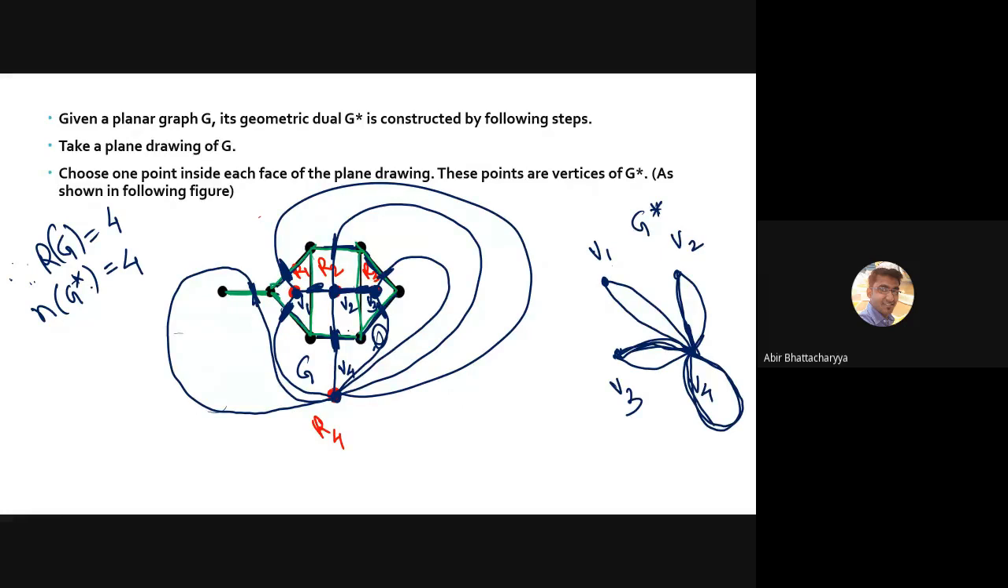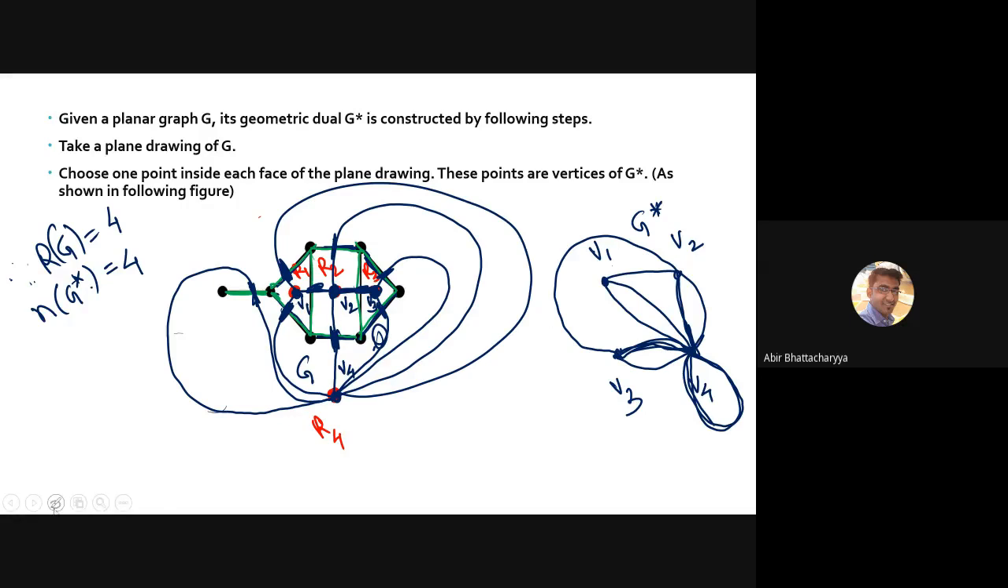Okay. Next, V1 and V2 are directly connected. All right. V2 and V3 are directly connected. And anything else? No, nothing else.